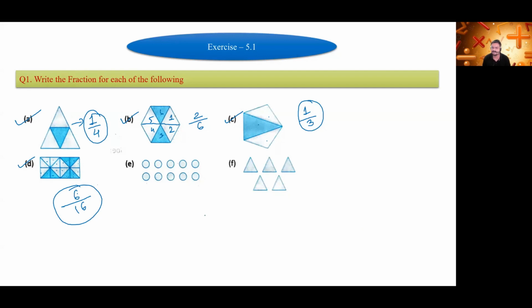Next is Divya Goda. Yes, sir. Sir, nothing is there. So here there is also again a mistake. Okay, what you do, you shade 3 circles in your textbook. Sir, answer is 3/10. Okay, you do it like this. You shade 3 circles in the textbook and after that write the fraction 3/10. Okay, total circles are 10, out of which 3 are shaded. Make the corrections, there are lots of mistakes in your textbook. 7th standard के textbook में भी काफी सारे mistakes हैं. Okay.